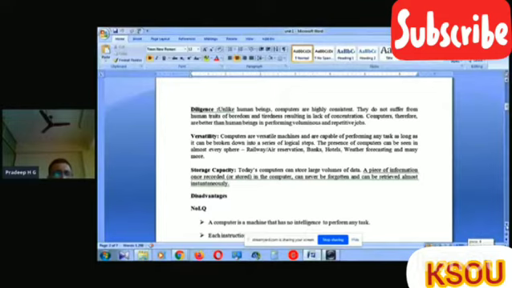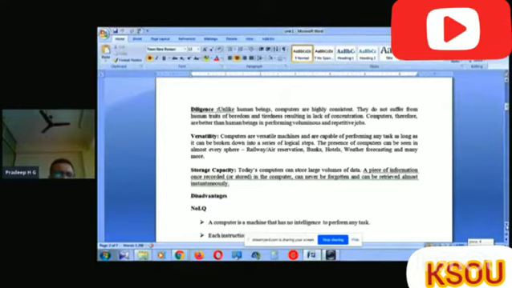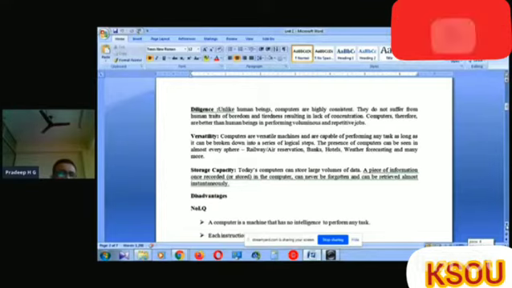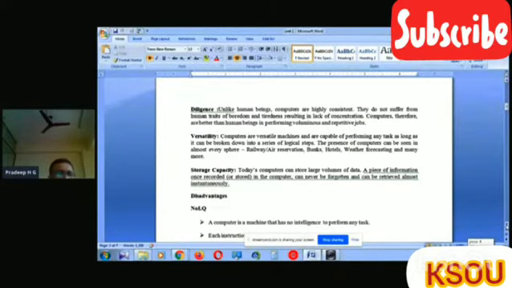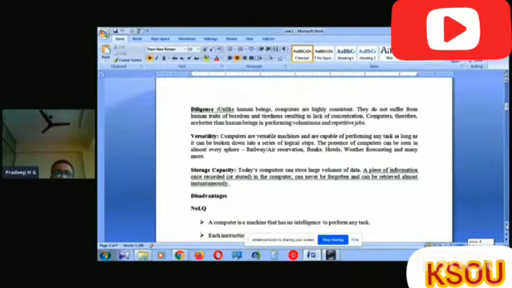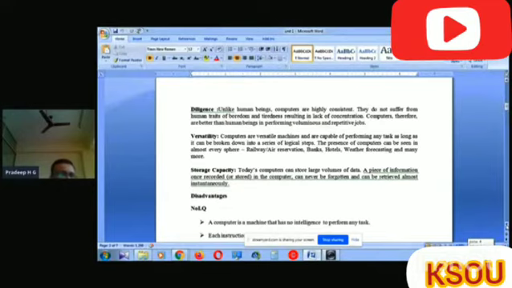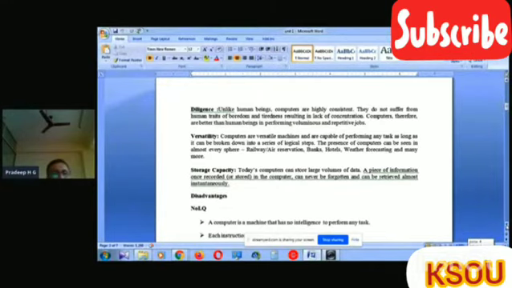Storage capacity means the computer can store a huge amount of data in its inner memory or using some other devices. A piece of information once recorded in the computer can never be forgotten and can be retrieved almost whenever we need it. If the data is lost, then it is only because of the intervention of a human being or some other faults.